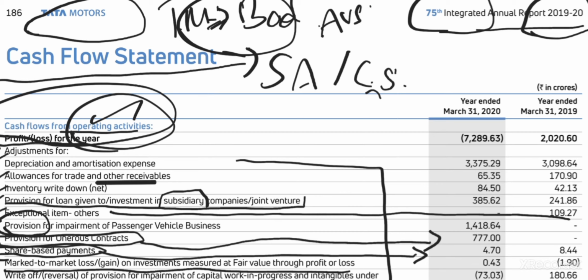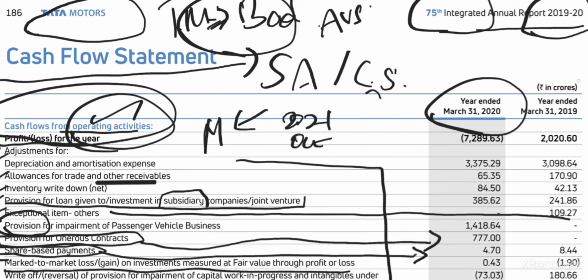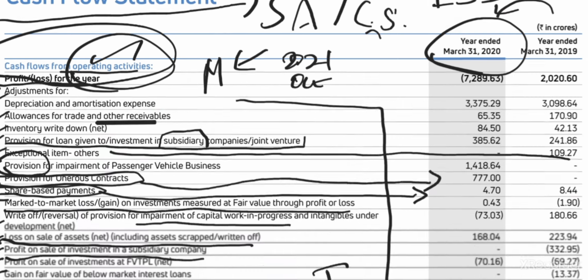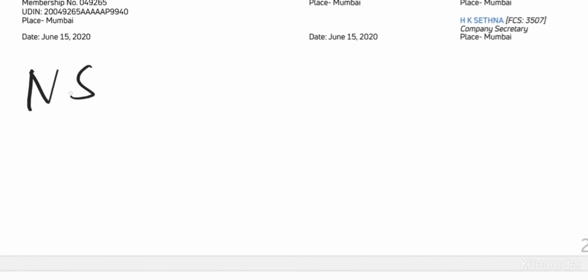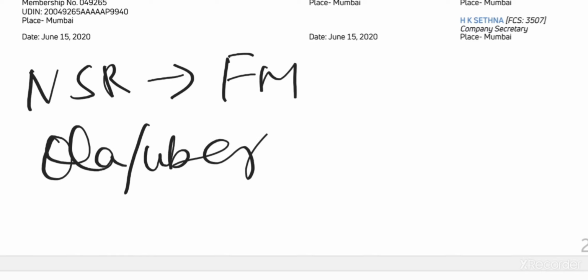You can say it is good, you can say average. But not only the Tata Motors motor segment, in the stock market as of October 2021, they are facing huge losses, and this is 2020. And you remember what happened in 2020? Nothing but economic slowdown. From 19 to 20, economic slowdown has happened. Do you remember Nirmala Sitharaman, our honorable finance minister, was questioned in an interview? A journalist asked the question: ma'am, what has happened to the auto segment, because no one is buying cars now, no one is buying automobiles now. She was saying people are going in Ola, people are going in Uber, so no sale.